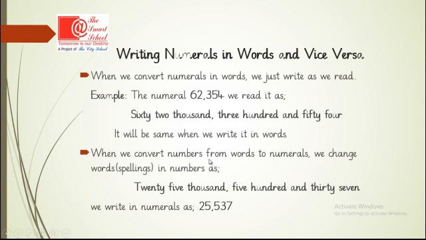When we convert numbers from words to numerals, we change words or spellings into numbers, as in twenty-five thousand five hundred thirty-seven. So we will write 25 and the comma will come, then 537. So we will write 25,537.